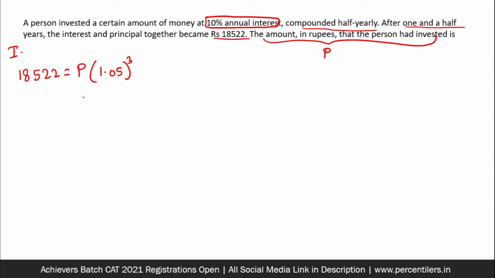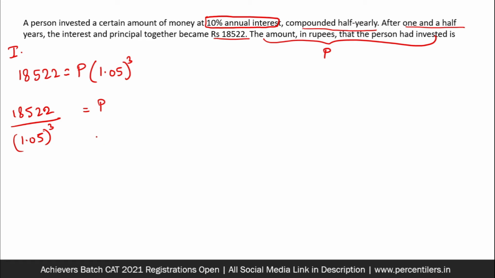Now it looks very simple because all you have to do is just 18,522 divided by 1.05 to the power 3. But you know that the calculation is difficult. Okay, in CAT you have a calculator, but still the calculator is non-scientific. You cannot make brackets and raised powers, so it is going to be a little difficult for you.